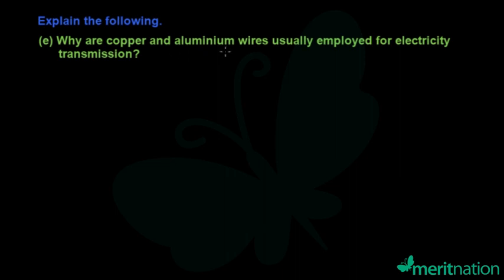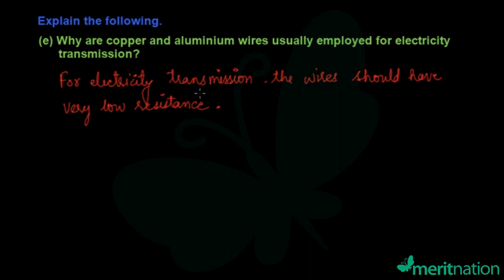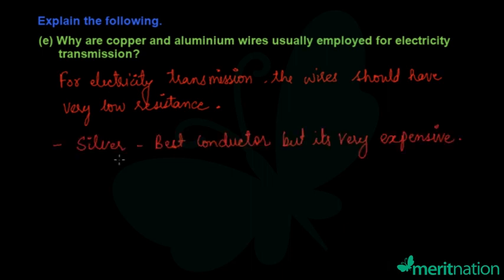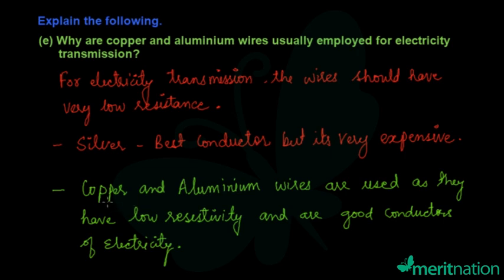Why are copper and aluminium wires usually employed for electricity transmission? We know that for electricity transmission, the wires should have very low resistance, so they should be very good conductors. Silver is the best conductor, but it is very expensive. We could use silver if we were very rich, but we are not. So we use copper and aluminium wires because they have very low resistivity, not as low as silver, but still very low. They are good conductors, though not as good as silver.